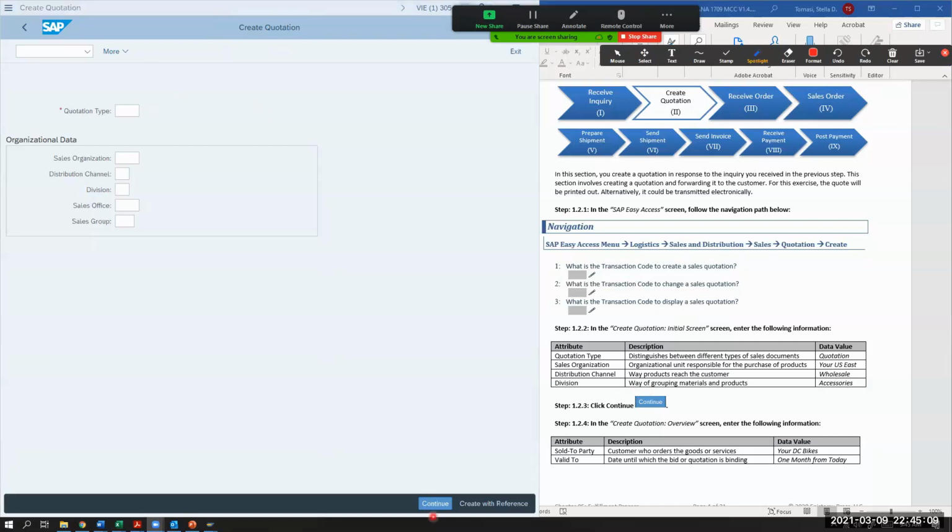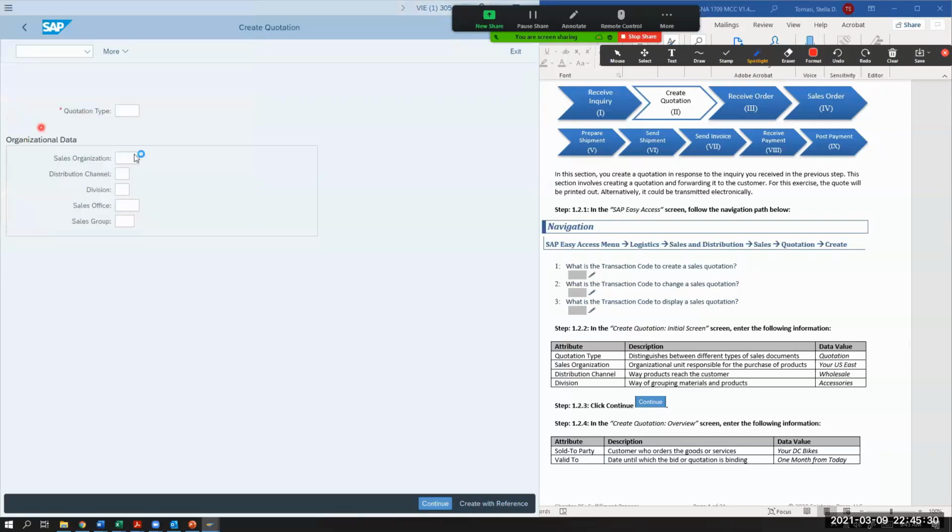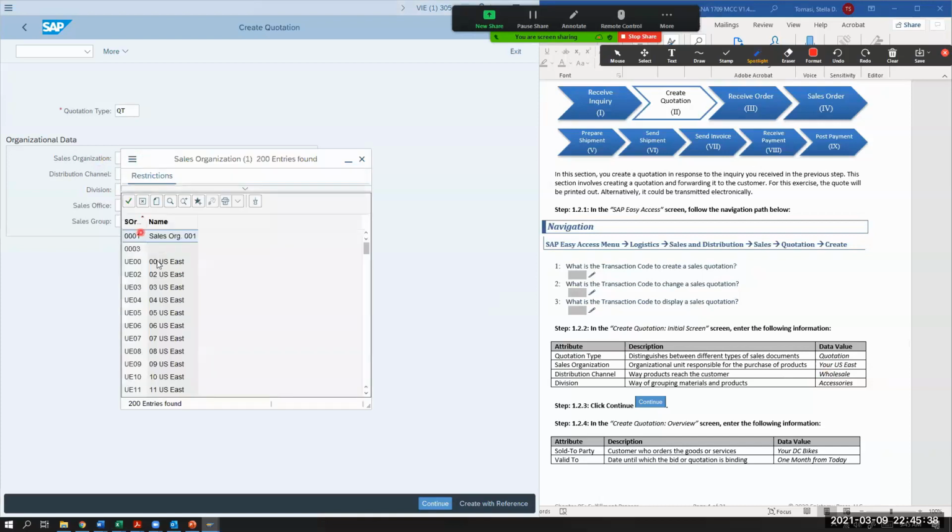There's a continue button at the bottom, and there's create with reference. Okay, so in the create quotation initial screen, enter the following information. Here are our fields, and here is our data value. In the quotation type, we're going to click on it and look for quotation. There's lots of different ones. So there's quotation, QT. The sales organization is going to be our East Coast because that's where our sales group resides.